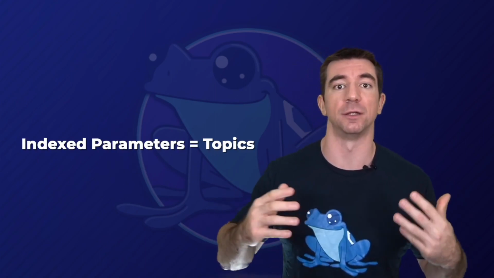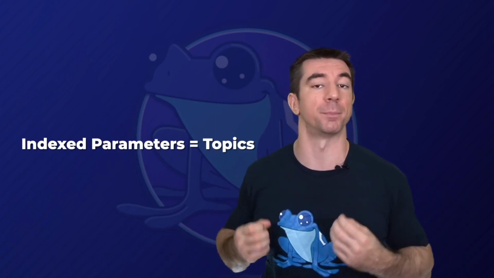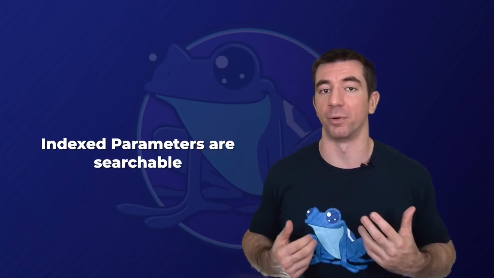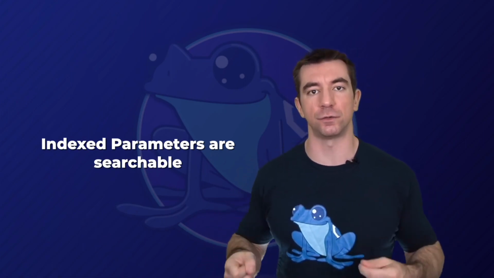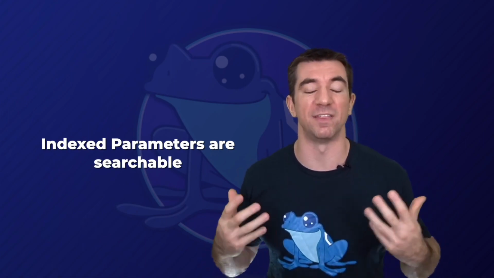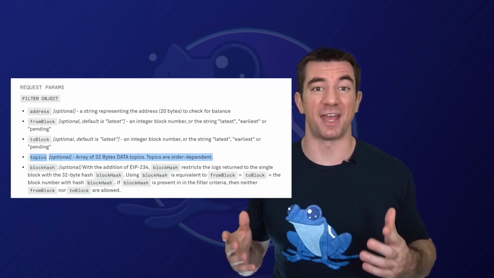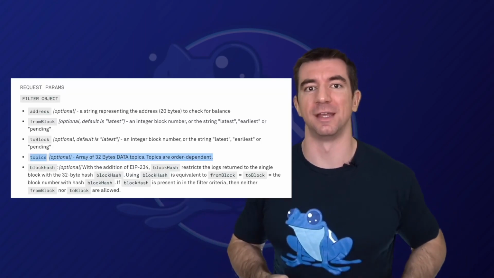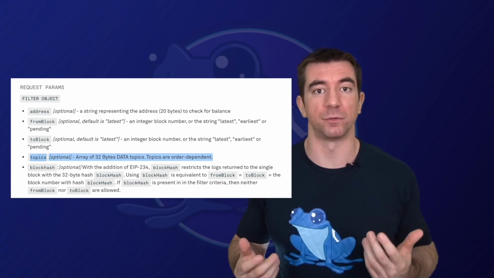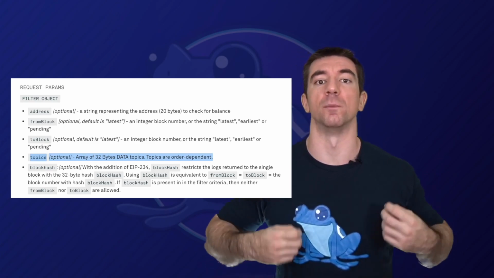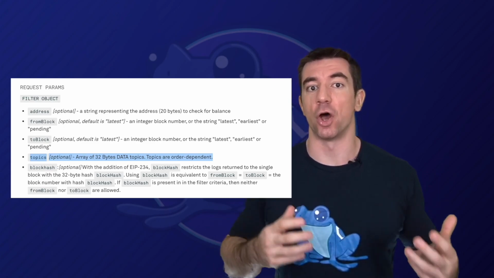So if you see a topic, you know that that's going to be an indexed parameter. Indexed parameters are parameters that are much easier to search for and much easier to query than the non-indexed parameters. In fact, way back in that getLogs function, it even has a parameter allowing us to search for specific topics. So it's much more searchable than the non-indexed ones.